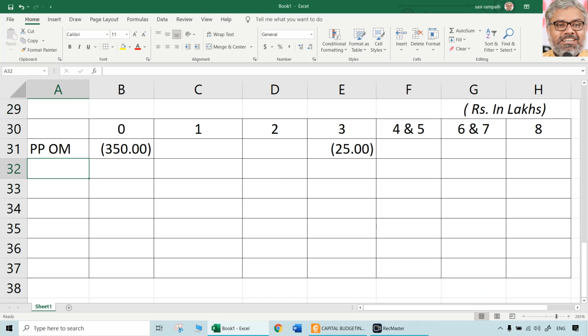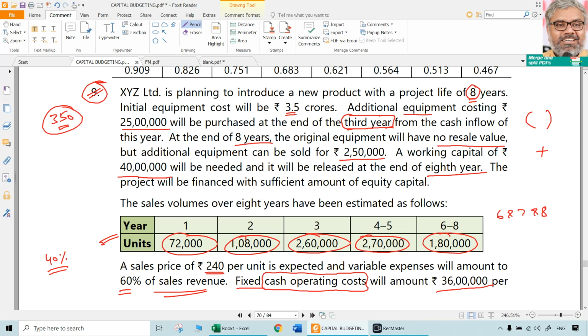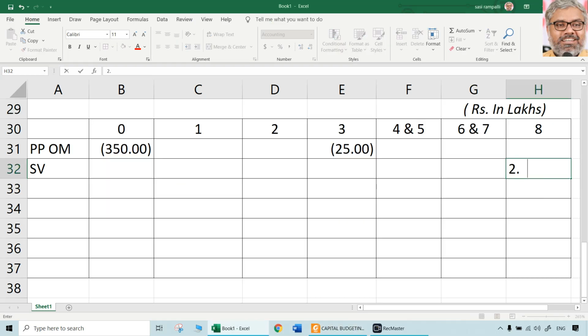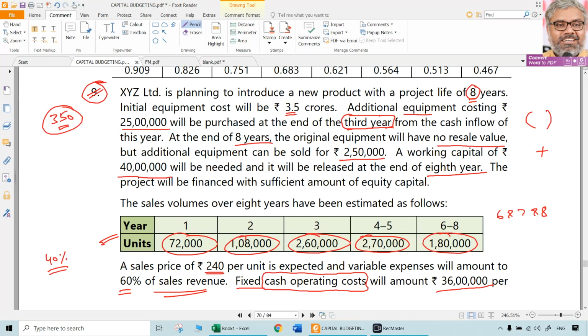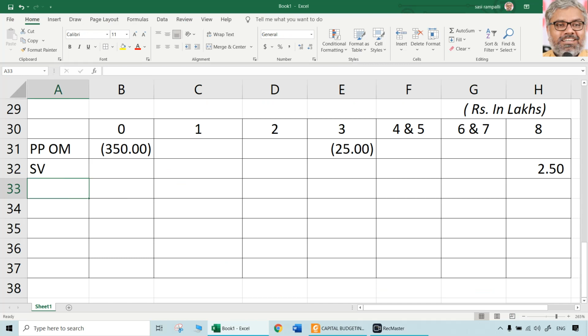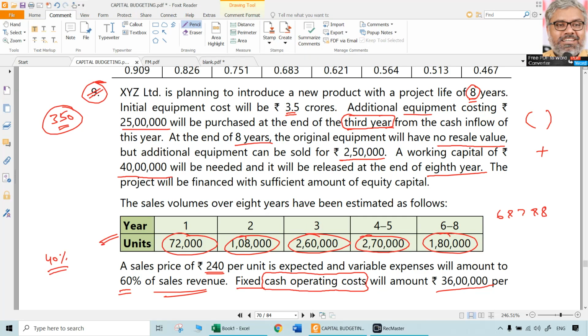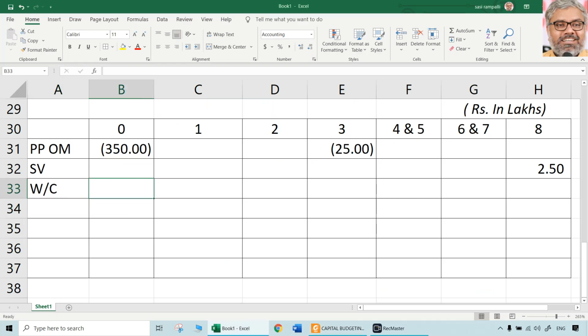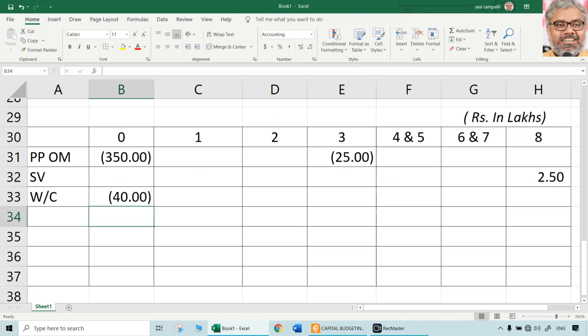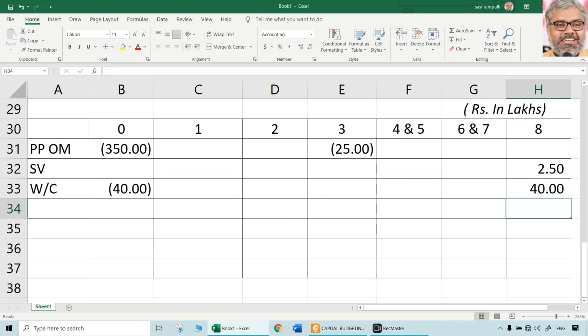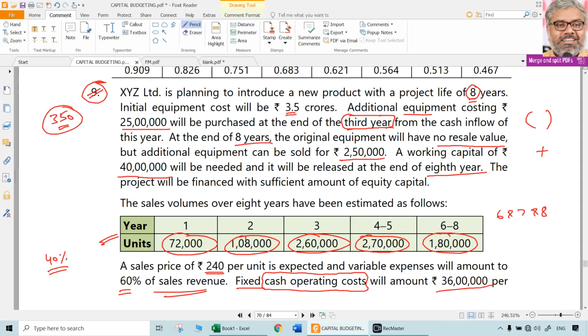As the information is there, we can take plus minus whatever it is. So let us call it scrap value, salvage value. At the end of the life, 8th year only it will come. That is going to be an inflow. 2,50,000 means 2.5 lakhs positive. That happens at the end of 8th year. Then working capital. Working capital requirement of 40 lakhs will be needed initially, which will be released at the end of 8th year. So 40 minus in year 0 and 40 plus in year 8. That is the treatment for working capital.